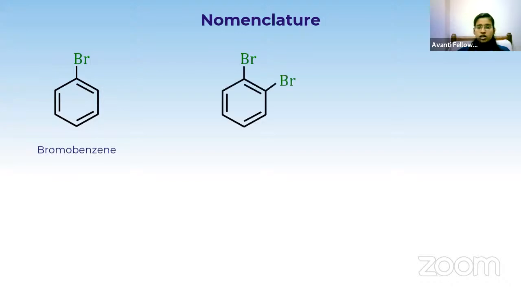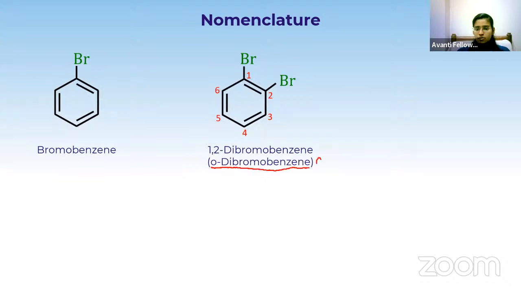If I have 2 bromines, then I have to start numbering. Number 1 is given to this bromine and number 2 to the second bromine. So it is 1,2-dibromobenzene, or ortho-dibromobenzene.